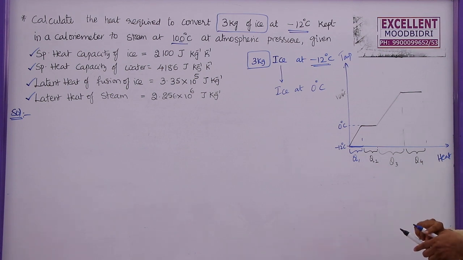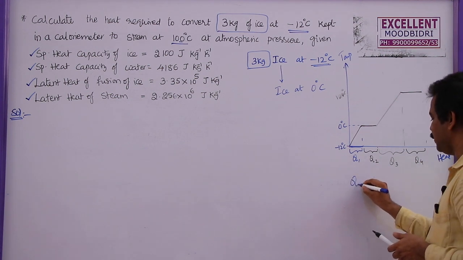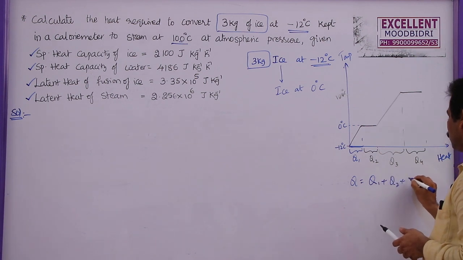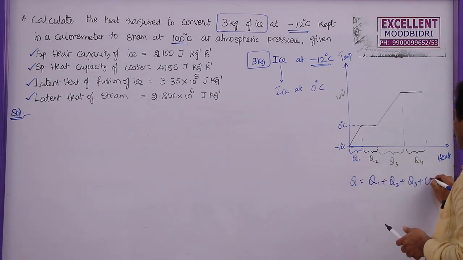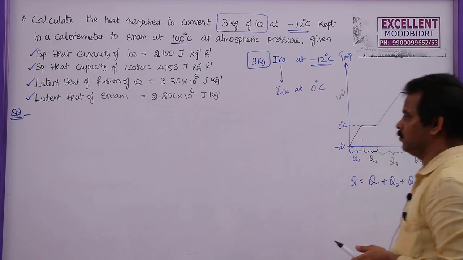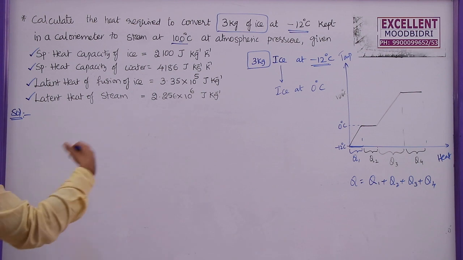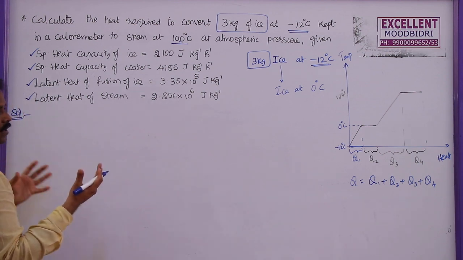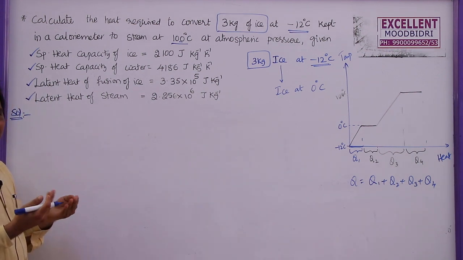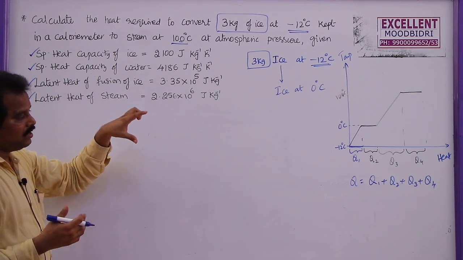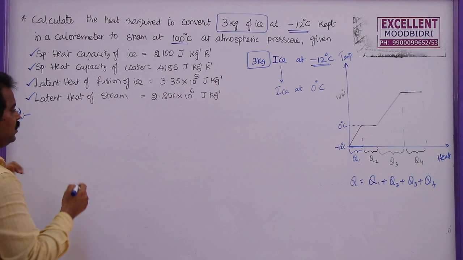So the total heat required in this case is given by the sum of Q1, Q2, Q3, Q4. Now, whenever temperature increases, that means the body is absorbing heat energy to increase temperature. That particular heat energy is called specific heat.